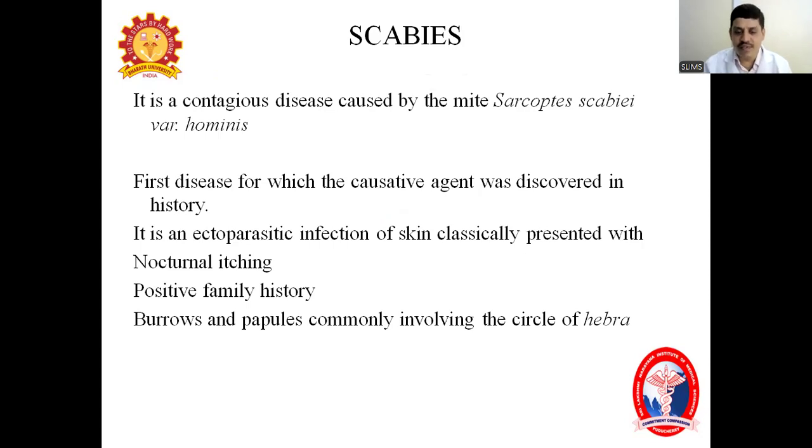It classically presents with nocturnal itching. Nocturnal itching means itching is present mainly at night. There will always be a positive family history. Classically, you will see burrows and papules, commonly involving the web spaces of the fingers. I'm going to explain this in the future slides.